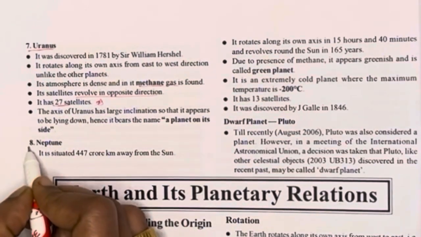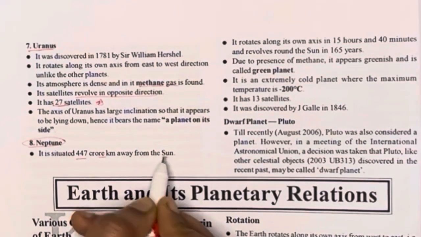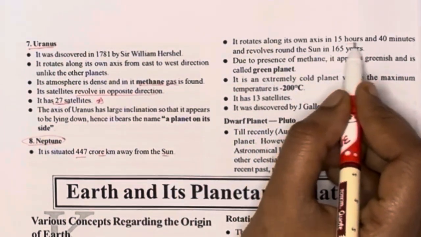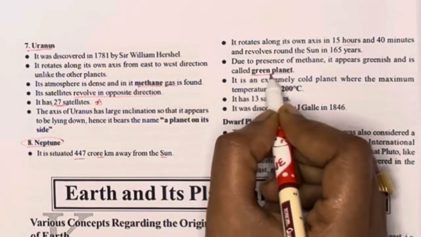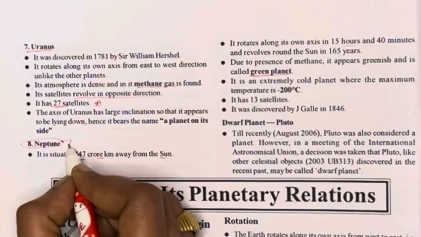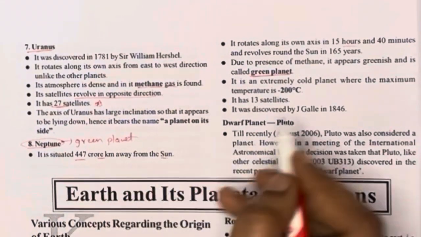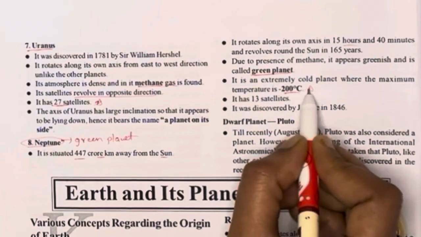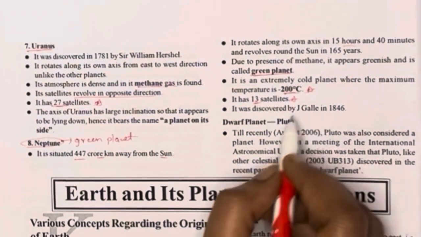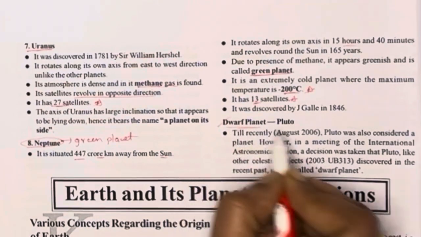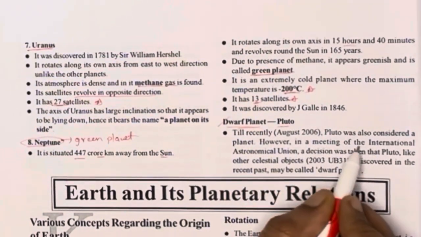And coming to Neptune, it is situated 447 crore kilometers away from the sun, and it is also called the green planet. It is also important for all exams, and it has 13 satellites. It was discovered by J. Galle in 1846. Then coming to the dwarf planet, that is Pluto. Pluto was earlier considered a planet.